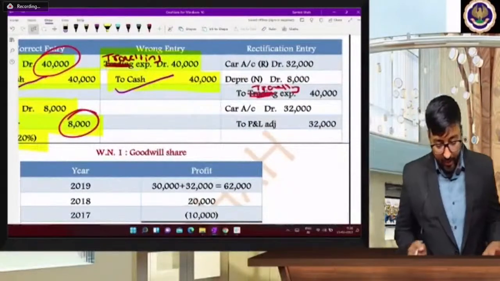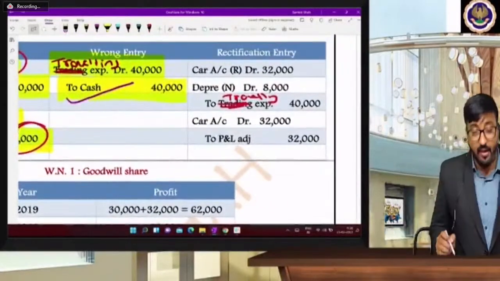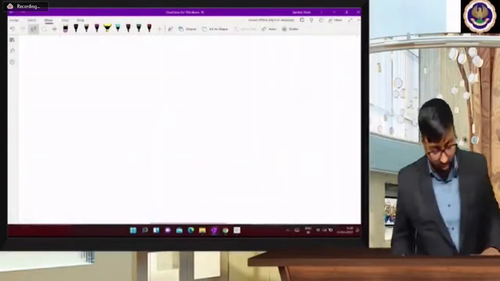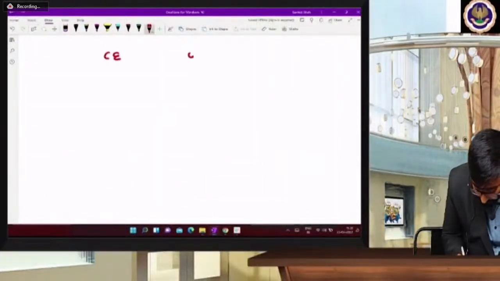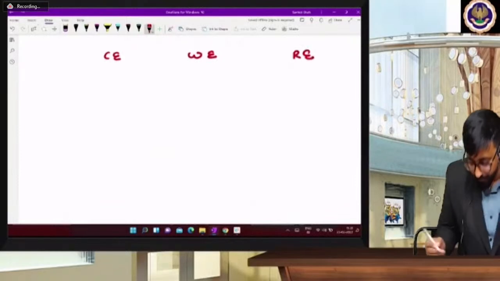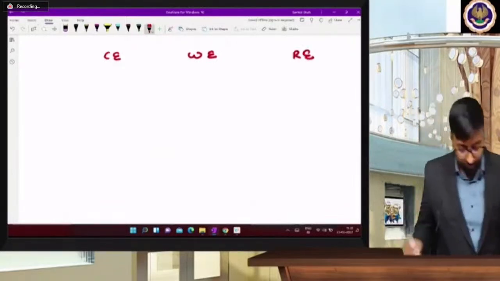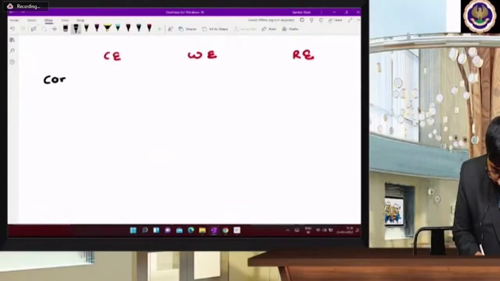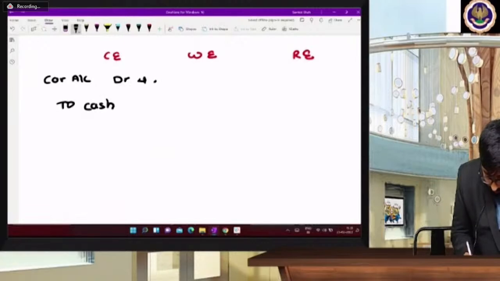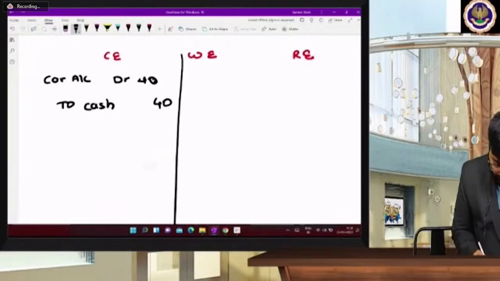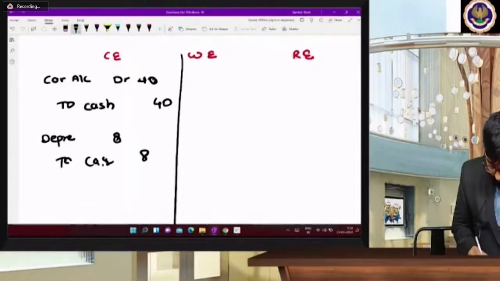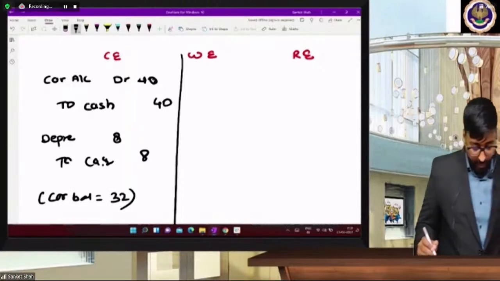So what is the entry, beta? Car real account, 32,000. Yes, you can write this entry. Do one thing, write down in your notebook: correct entry, wrong entry, rectification entry. So your car account debit to cash 40,000, and depreciation account debit to car 8,000. Car balance 32, 40 minus 8.